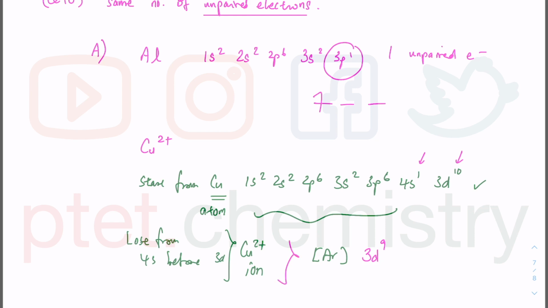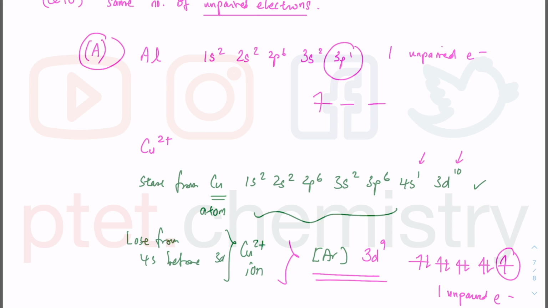This is copper 2+. In the 3d subshell you have 5 d orbitals, and 3d9 has parallel spin, then 6, 7, 8, 9, so you have one unpaired electron there. This unpaired electron is in the d orbital, the other is in the p orbital, but both have one unpaired electron. I'm pretty sure we've already got the answer, which is option A.